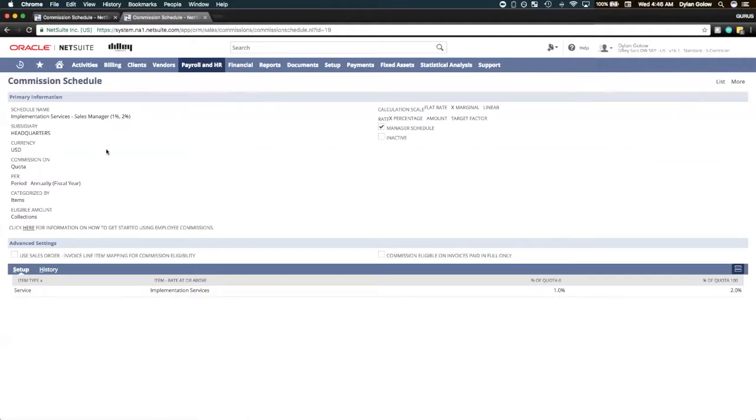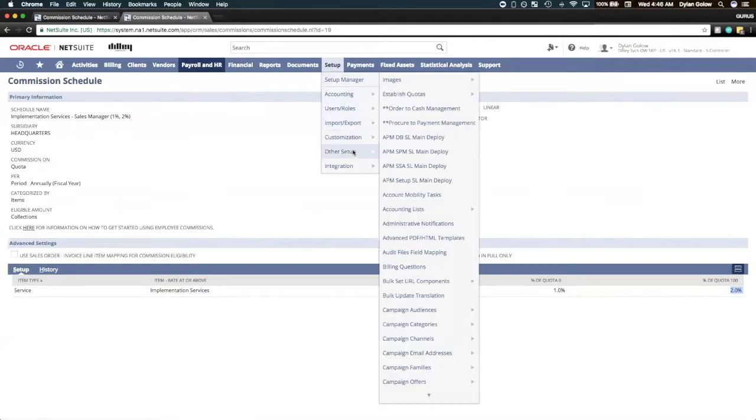Some of the major differences between the other schedules and this one will be that here we have manager schedule checked off. This means that for all implementation services sold by not only the manager, but their subordinates or those they are supervising, we will have commissions calculated with rates of 1% and 2%, as discussed earlier. Now let's review our quotas. We're going to navigate to Setup, Other Setup, Establish Quotas, and look at the list.